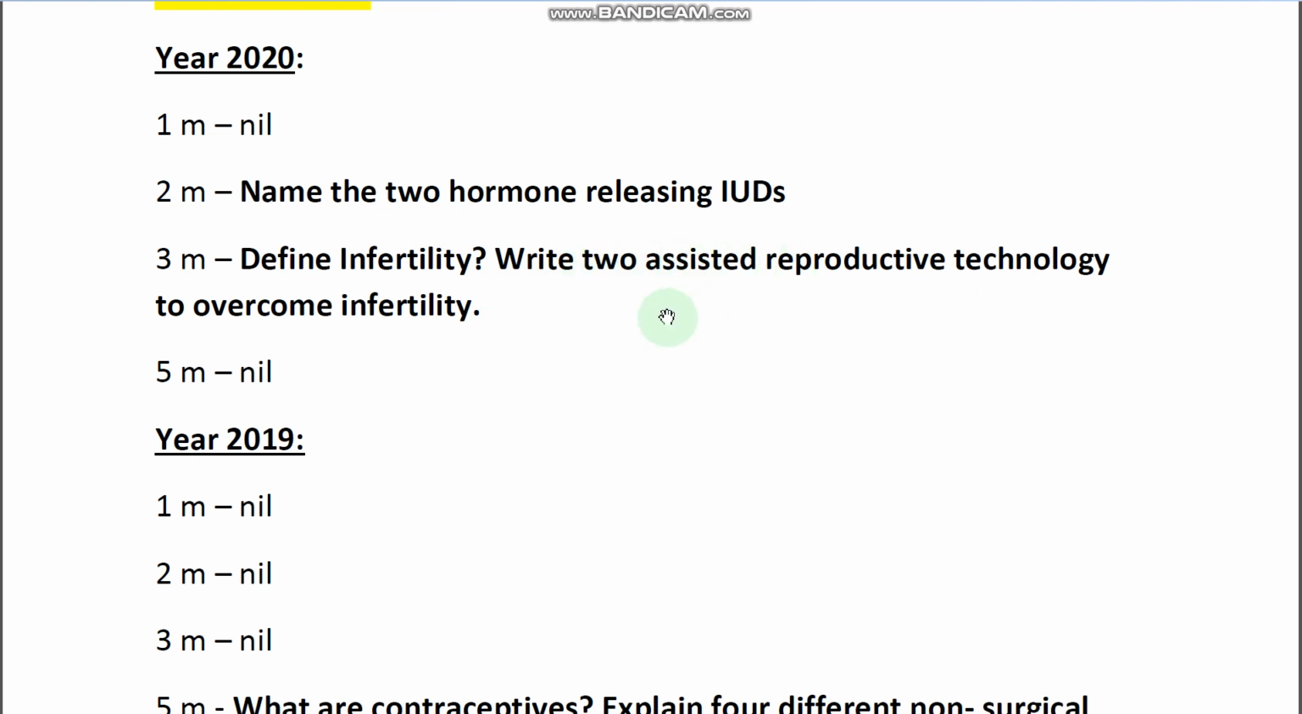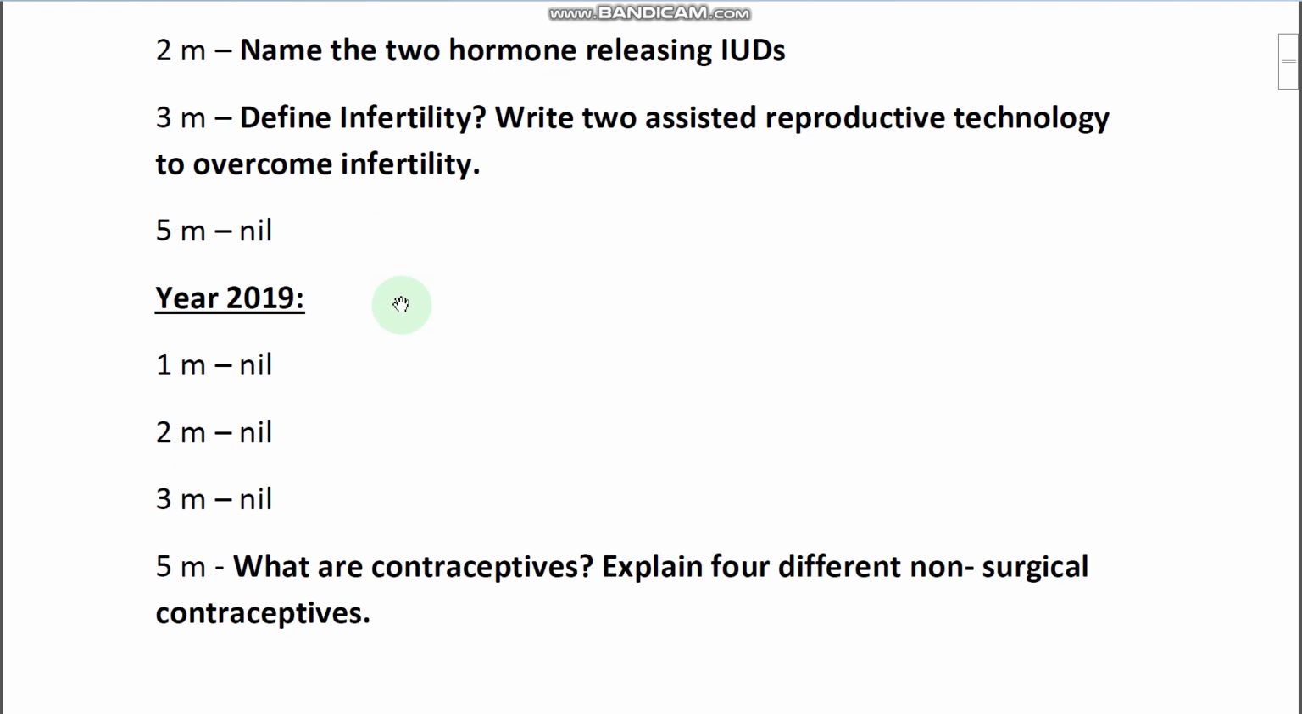Here it is not mentioned particularly, so you can write any 2. Because it is a 3 mark question, you need to explain. Suppose IVF and ICSI: the abbreviation and one point of explanation is enough. And there was no 5 mark question. So in total 1 three-mark question and 1 two-mark question, 5 marks came.